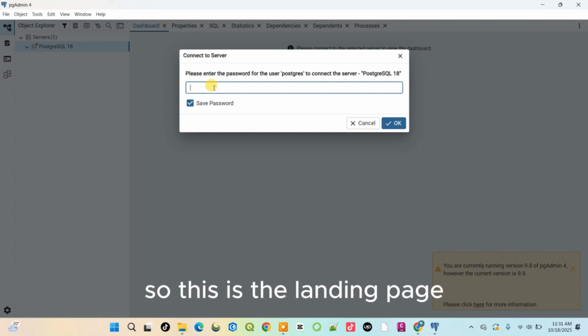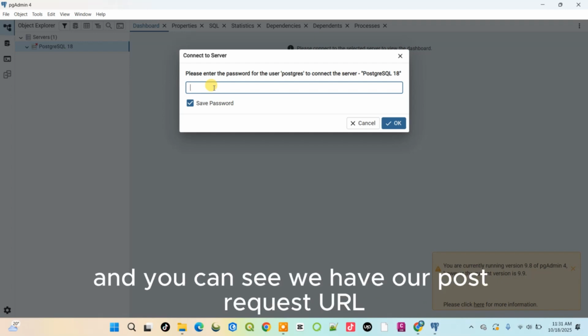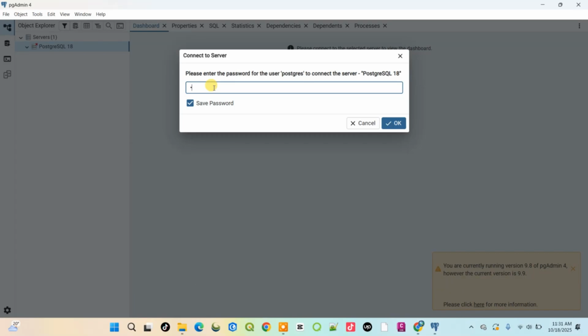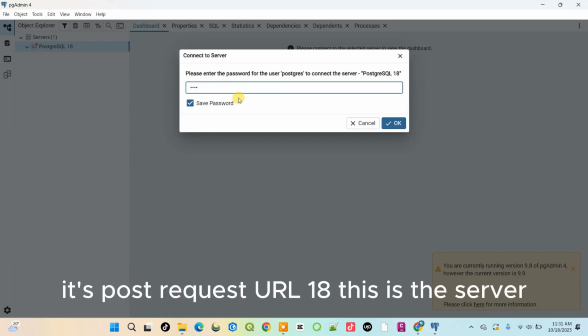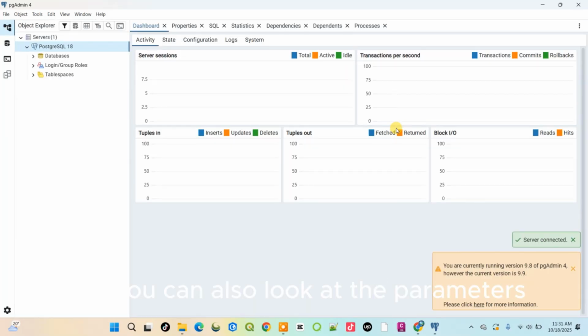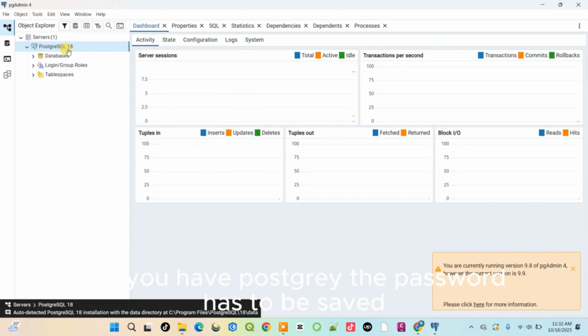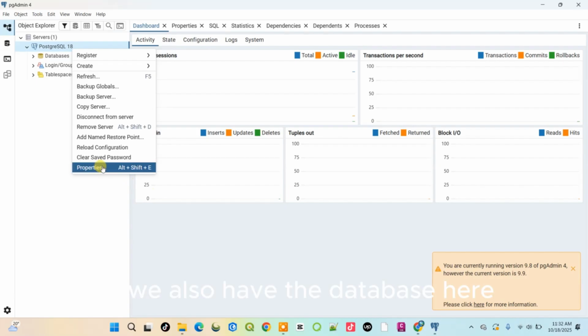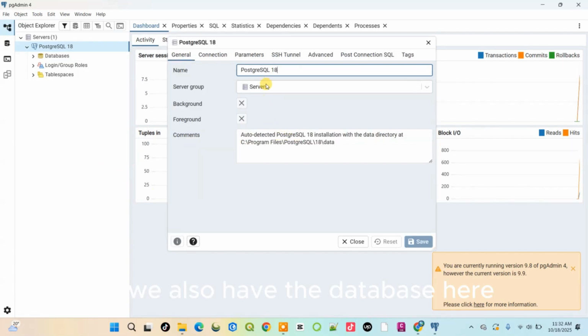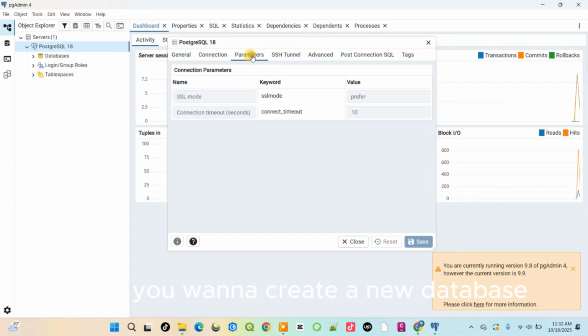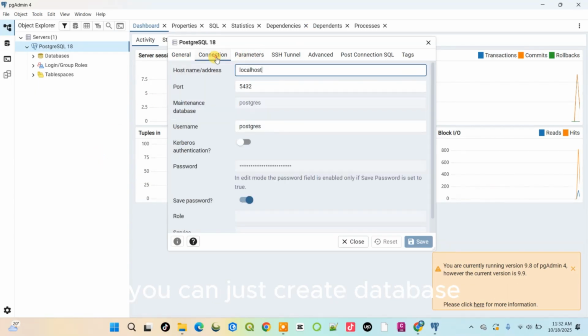So this is the landing page, and you can see we have our PostgreSQL. When you look at the properties, it's PostgreSQL 18. This is the server, and you can also look at the parameters. The connection port is localhost, and you have Postgre. The password has been saved. So we also have the database here. We have the Postgre database, and if you want to create a new database, you can just create database.